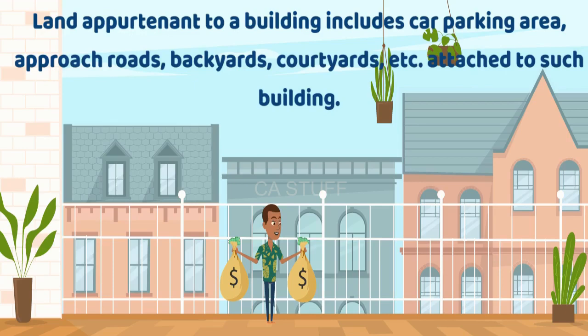Meaning of the word appurtenant to the building. It means land connected to the building. Assume Mr. John has let out his house along with land connected to the building, then the question comes here: is income from letting out of land taxable under the head house property or not?